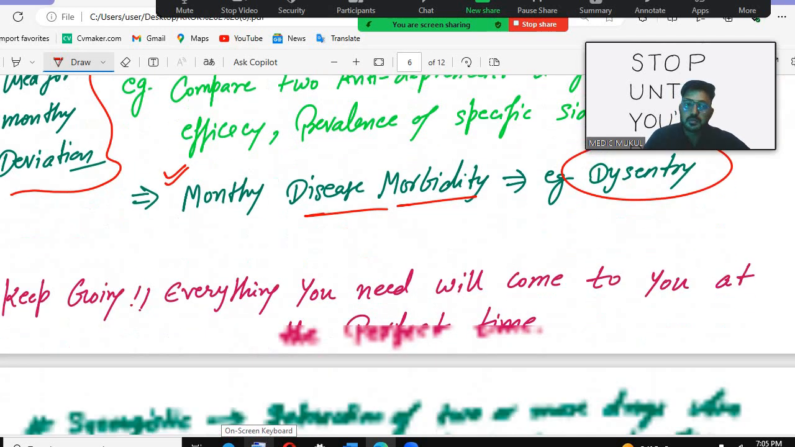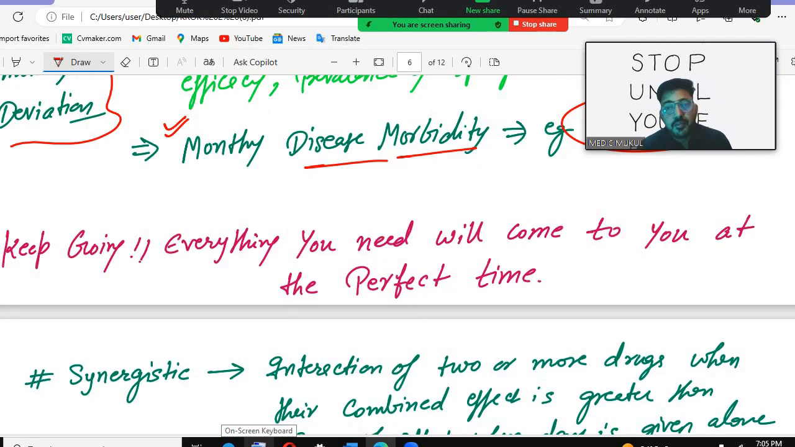Okay. So keep going. Everything you need will come to you at the perfect time. I think the perfect time is coming soon. So you have to just keep going, keep consistent, and you will get a better future.